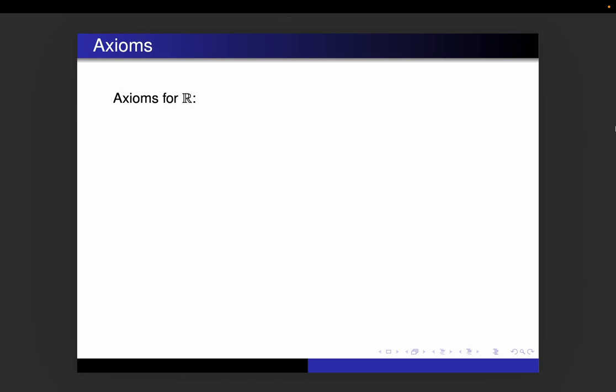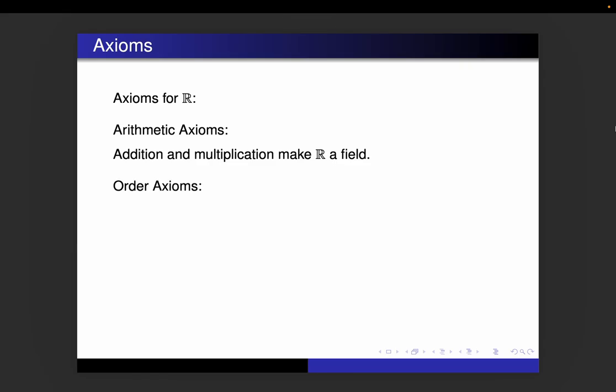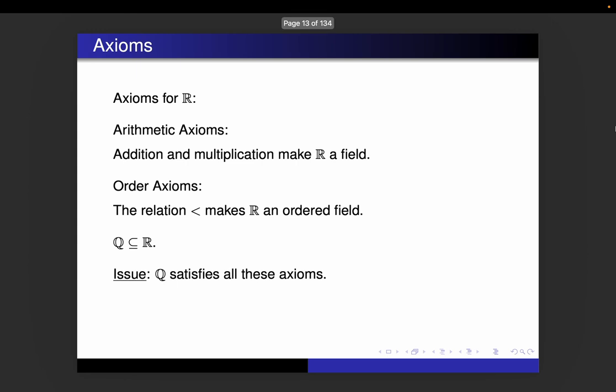So the axioms for real numbers so far have sort of come in three parts. The first part was the arithmetic axioms, and when we put those all together, that made the real numbers a field. We then did the order axioms with the less than relation, and those made the real numbers an ordered field. And then finally, we demanded that the rational numbers be contained in the real numbers. And these are all great axioms. They're very necessary for the real numbers. However, they're also satisfied by the rational numbers themselves. And we need then another axiom to distinguish the real numbers from the rational numbers.